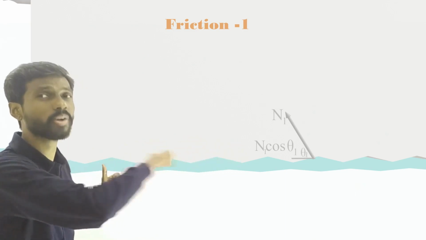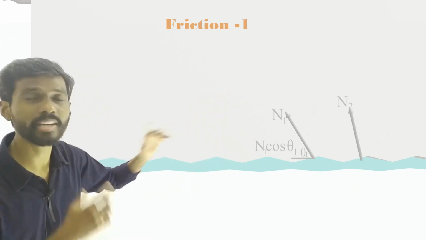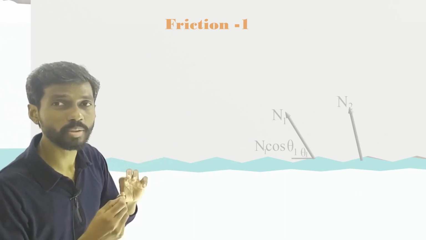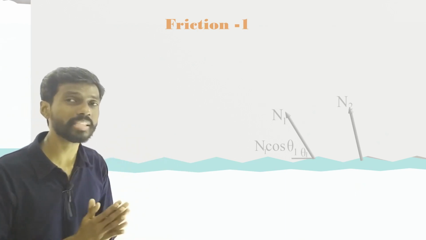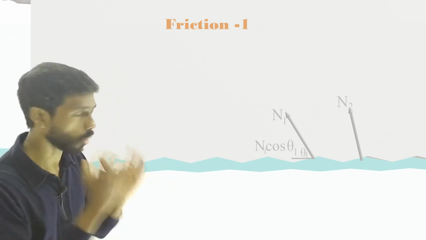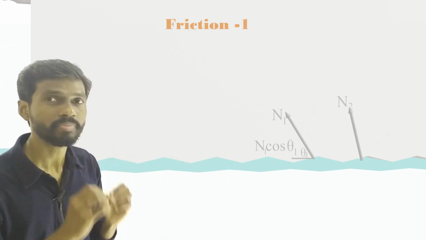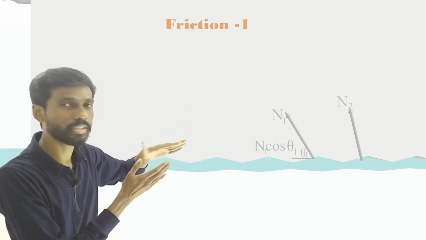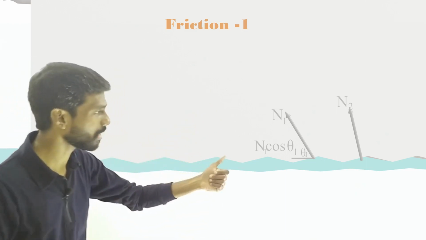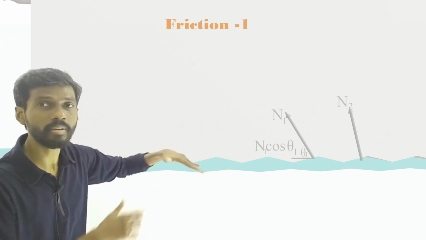That force is acting in the horizontal direction. Similarly, there is another normal force, say N2 making angle theta 2, so N2 cos theta 2. If you add all the horizontal components of these normal forces, then you will get the total force against this applied force in the horizontal direction. That means normal force is not always vertical, because this is not a smooth surface. There are some normal forces which are inclined at some angle theta with the horizontal.